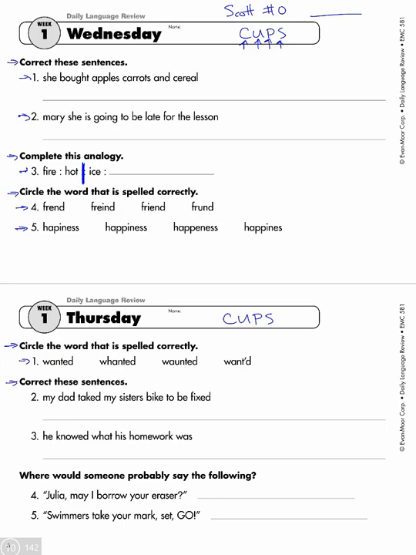All right, in the next section, this is where we're going to correct these, and this is where we use the CUP, not really the S, but CUP. So my dad taked my sister's bike to be fixed. So I'm going to read that again, and we're looking at number 2 right here. My dad taked my sister's bike to be fixed. All right, so think about usage is always the first thing actually I think about. Does it sound right, or does it not sound correct? Capitalization, and then punctuation. And so go ahead and pause the video, and then make your fixes, and then when you're ready to go, we'll look at number 3.